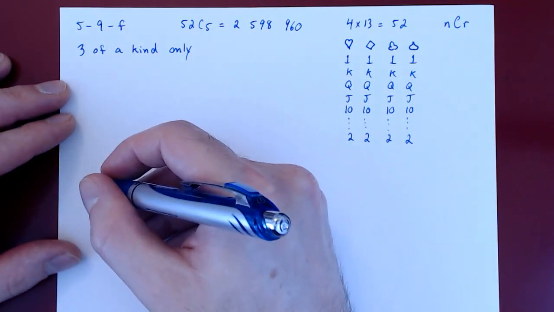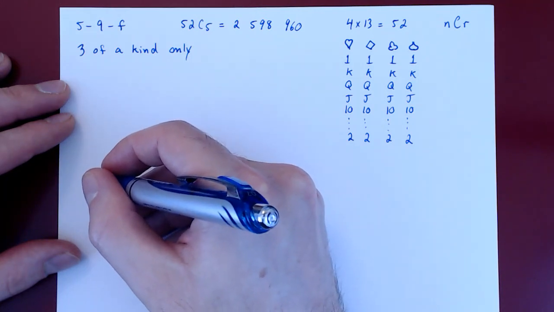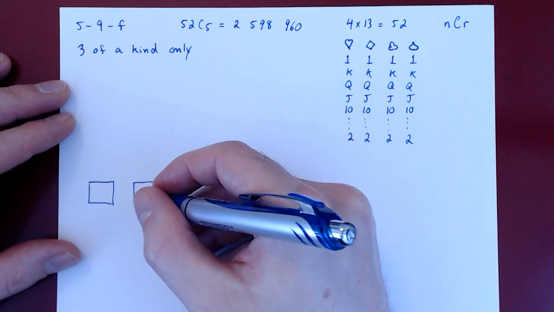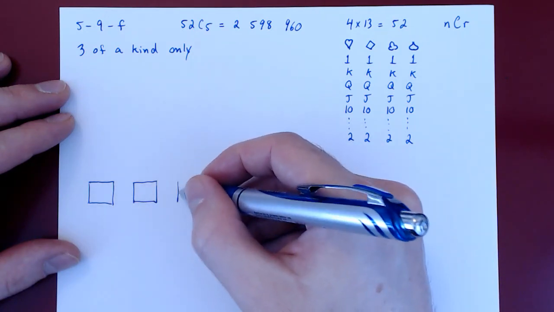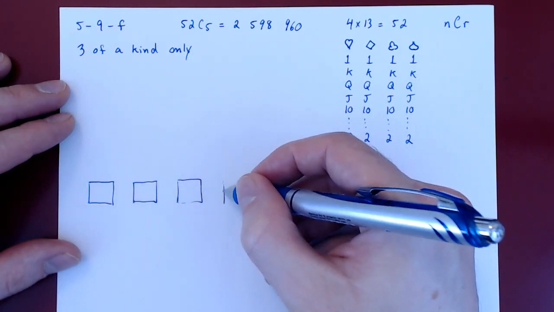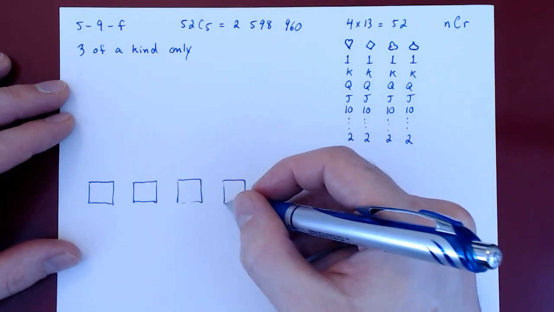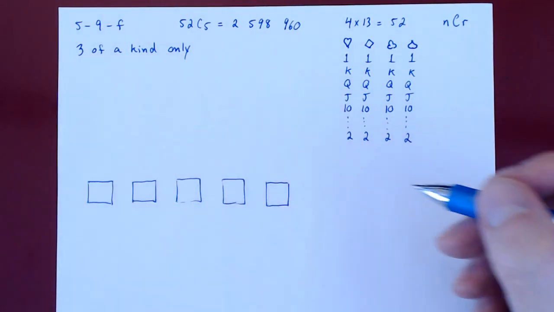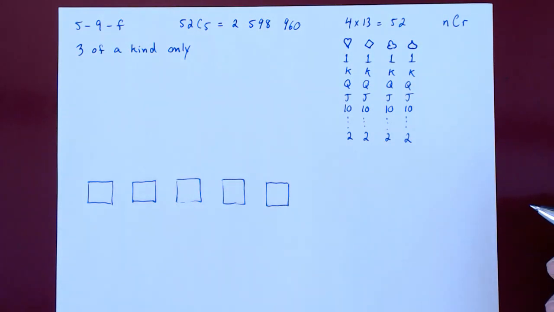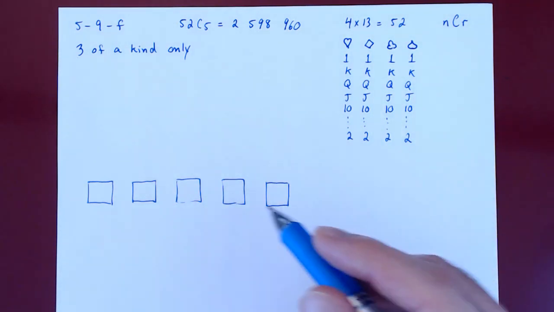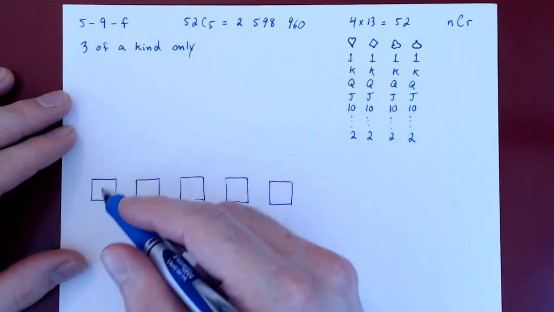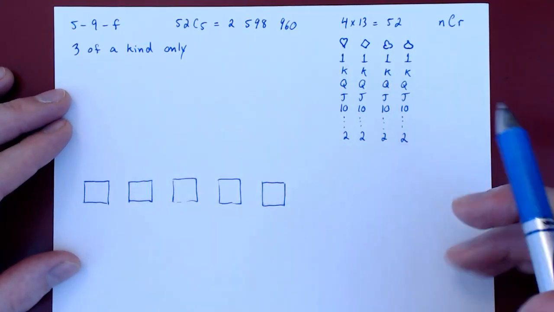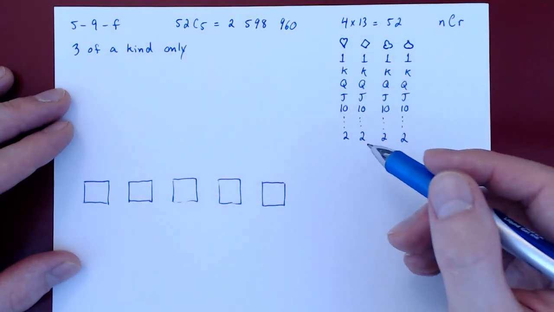As always, we start with an example of such a hand, and then we will build from the example to the general counting problem. So we will arrange the cards with the triple first, then the 2 remaining cards. So a triple of what, right?